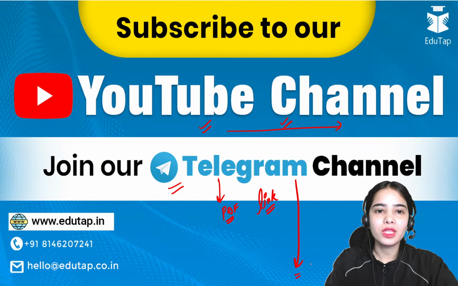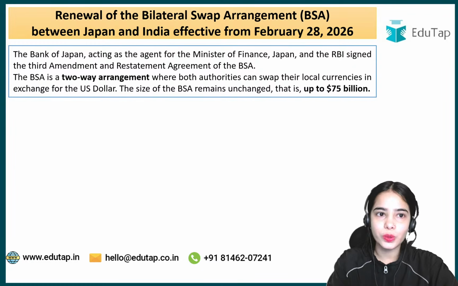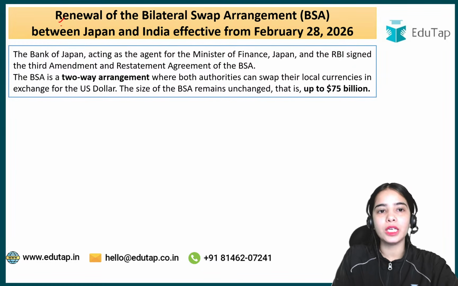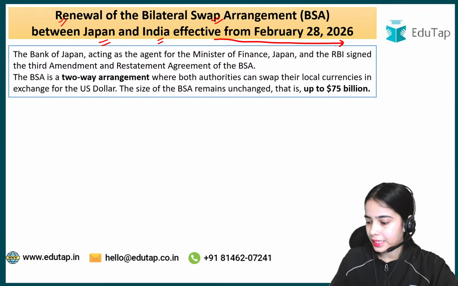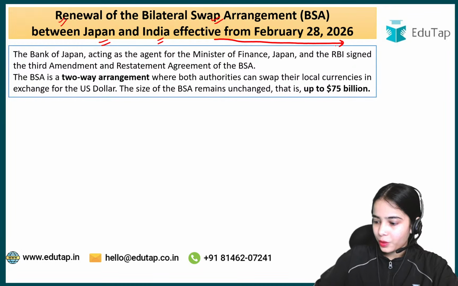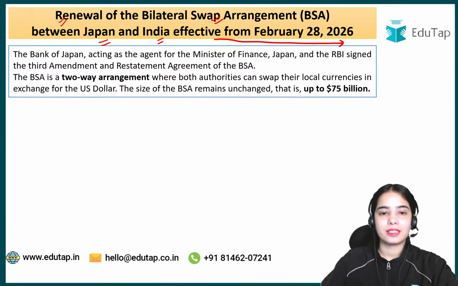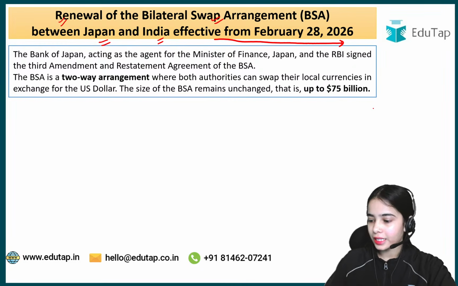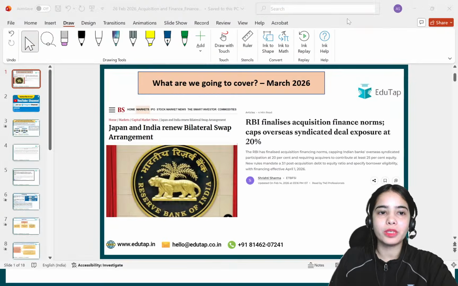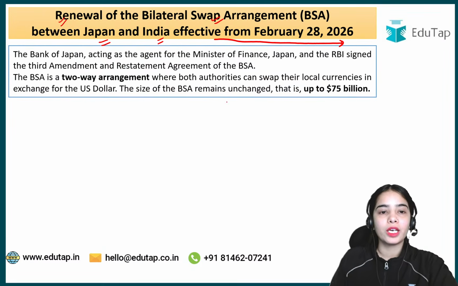Now we are going to start with the first news article, which is regarding the renewal of the bilateral swap arrangement between Japan and India. This is effective from February 28, 2026. I hope I'm clearly audible. Now let's start with the first news article, regarding the bilateral swap arrangement between India and Japan. This is effective from February 28, 2026.